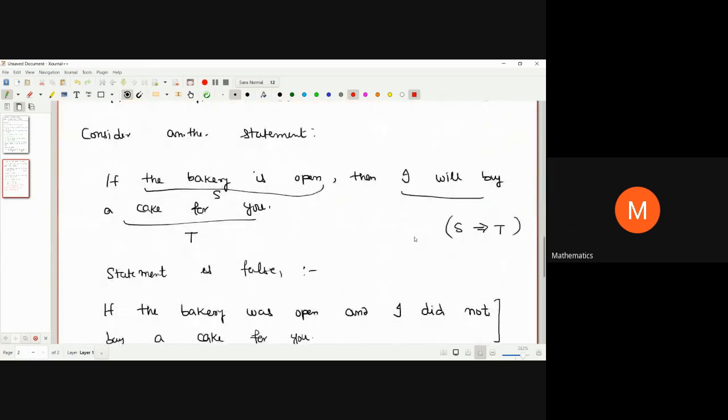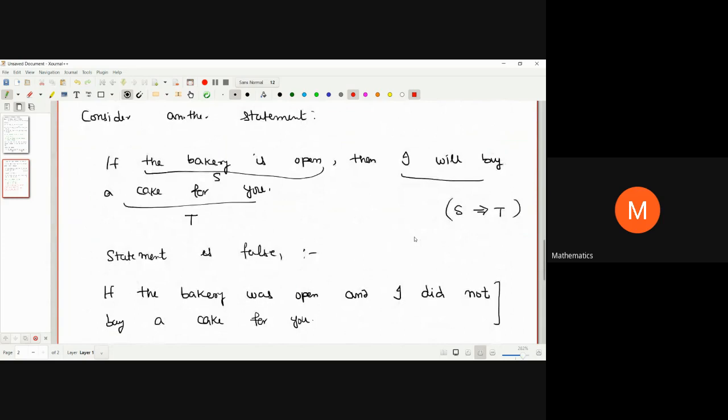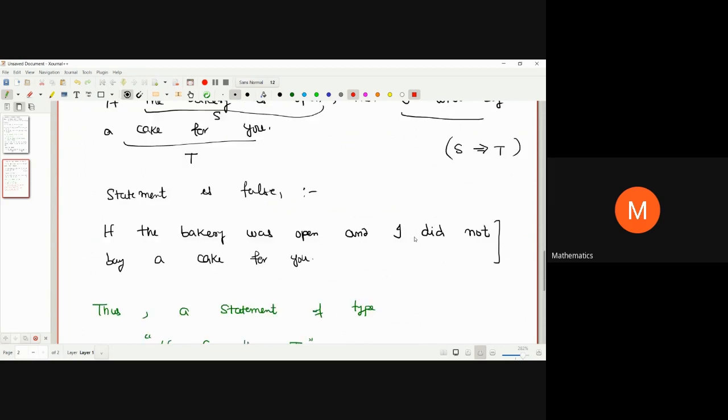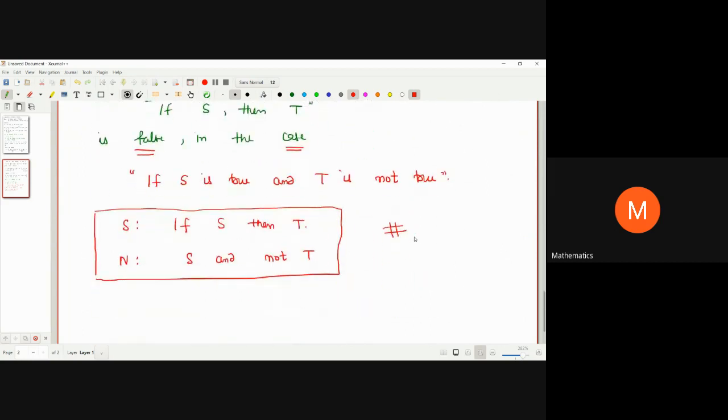Secondly, if the bakery is open, then I will buy a cake for you. So you can look at the falsification or negation of it. If the bakery was open and I did not buy the cake for you, okay, means even if S was true, T is not going to be true. Okay, so this is the way how we are going to negate the implications.